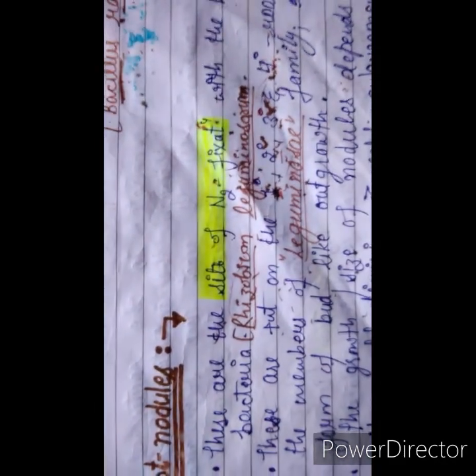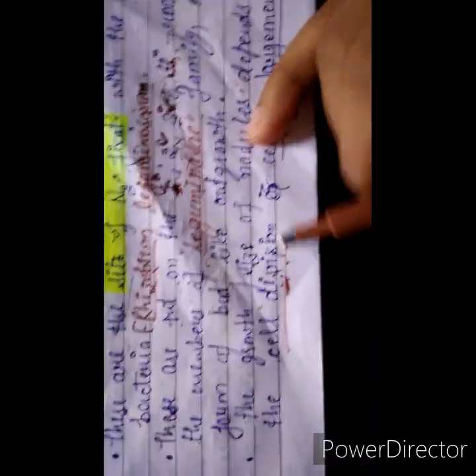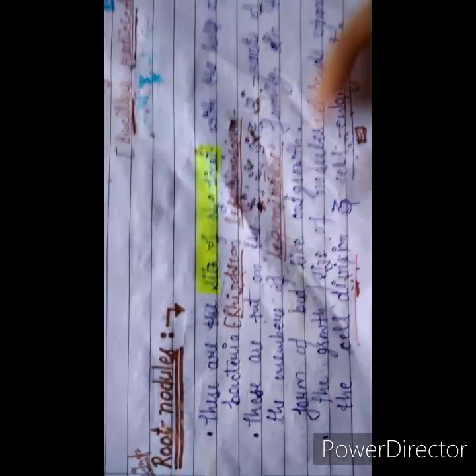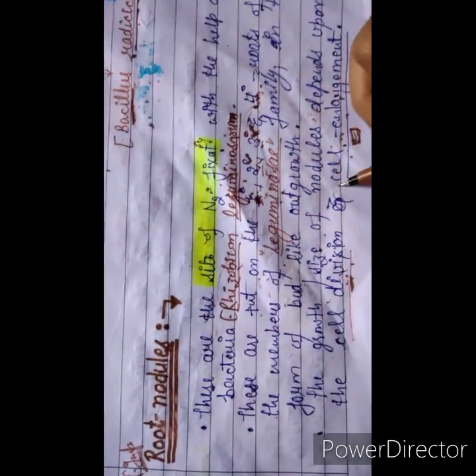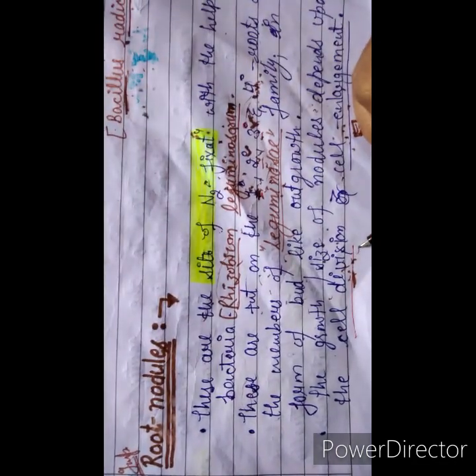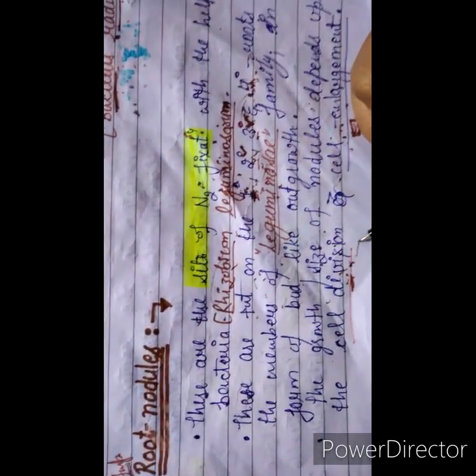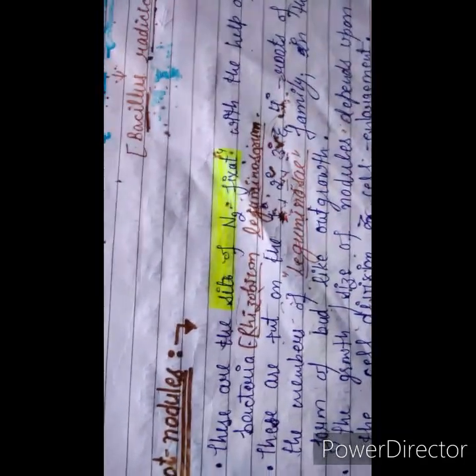So all these roots have root nodules, and the size and growth of the root nodules depend upon cell division and cell enlargement. Both terms are different from each other. Cell division is the term in which the cell divides from 1 to 2, 2 to 4 and so on. In cell enlargement, the cell enlarges in size. So firstly we will study how the root nodules are formed on the roots.